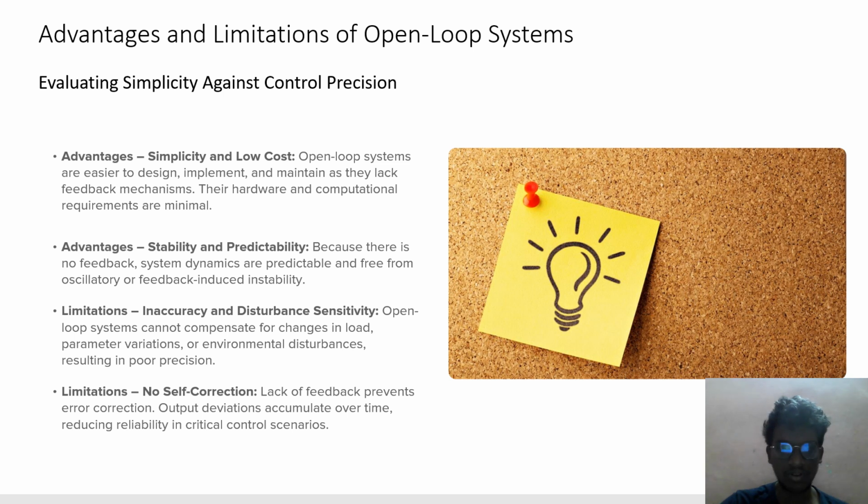Limitation: no self correction. Lack of feedback prevents error correction. Output deviations accumulate over time, reducing reliability in critical control scenarios. These are the advantages and limitations of the open loop system.